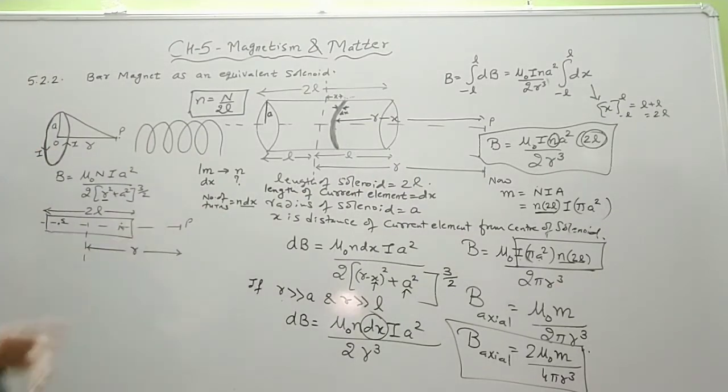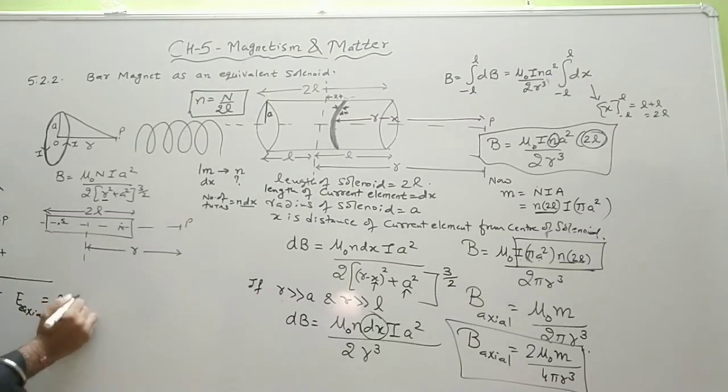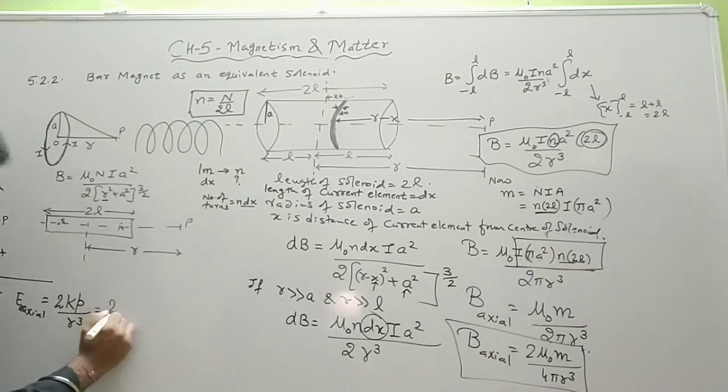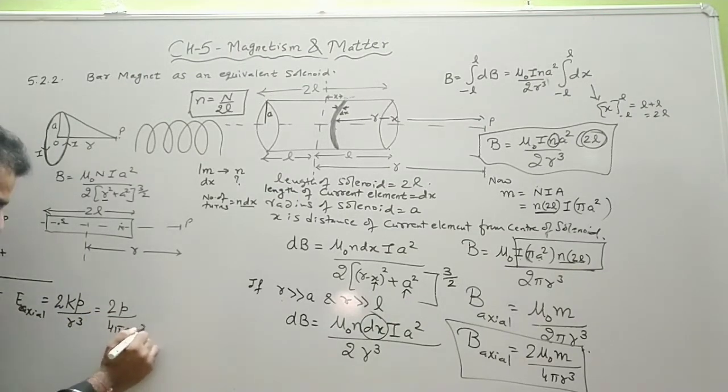So this is similar to the electric dipole, where we have taken plus and minus charges, and point P was taken at this end. The electric field intensity was in the direction of the electric dipole moment, and the formula was equal to 2 Kp upon r cube, that is written as 2P upon 4 pi epsilon naught r cube.